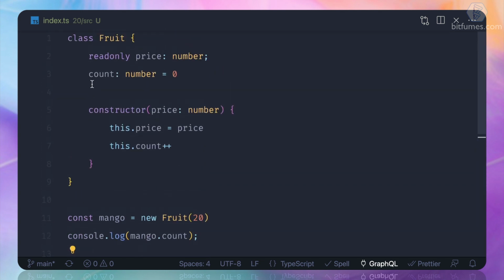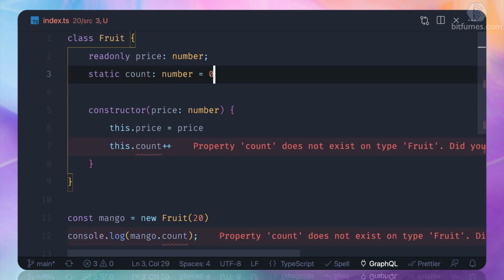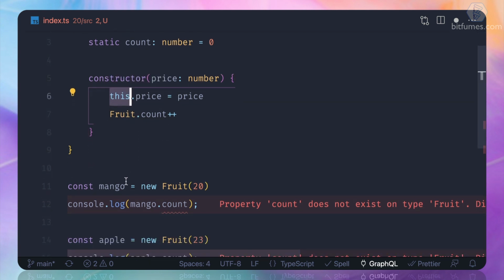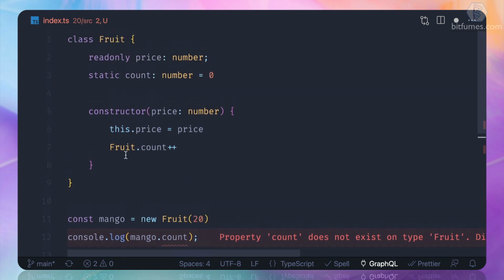So how can we do that? We can just convert this count property to a static property. Static. Now this is very nice. We have done it as a static one, and then instead of this dot count plus plus, I'm going to say fruit. I'm referring to the class, not the instance. Mango is an instance of the fruit class, apple is an instance of the fruit class. But when you say fruit dot count, we are referring to the class itself, not the instance.